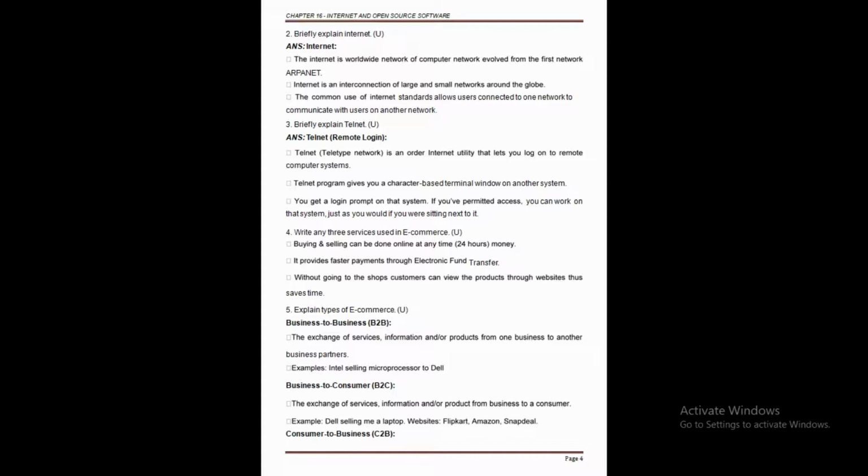So the common use of internet standards allows users on one network to communicate with users on another network. We know what the use of the connection is. Why are we connecting one computer to another? The most important use is connecting one network to another to communicate and to access any information around the globe. Because of the internet we can access any type of information around the globe. Clear this point? The meaning of the internet. So in simple terms, the internet is an interconnection of large and small networks.